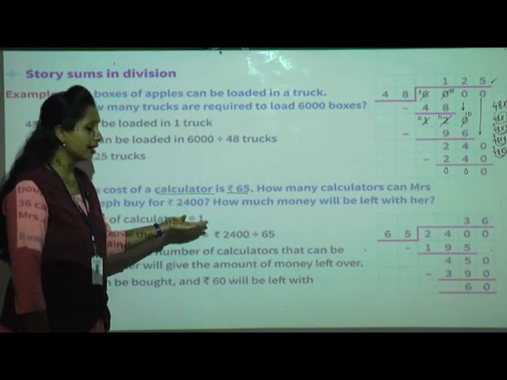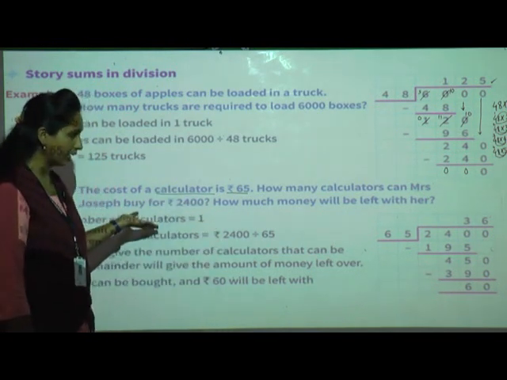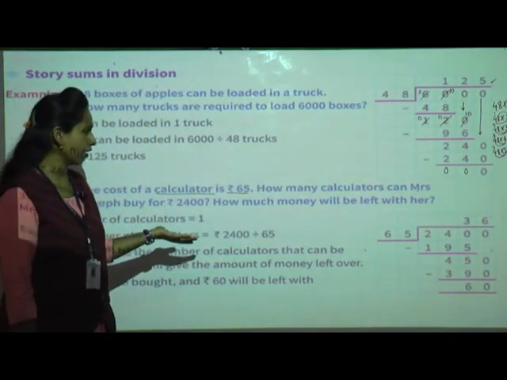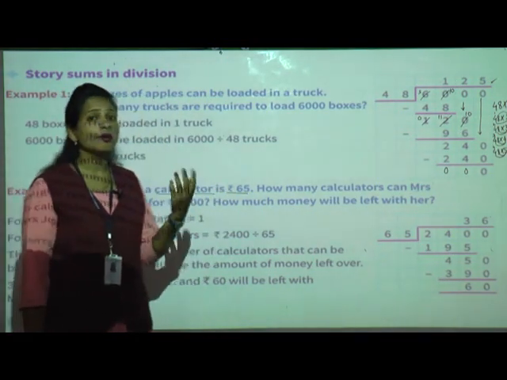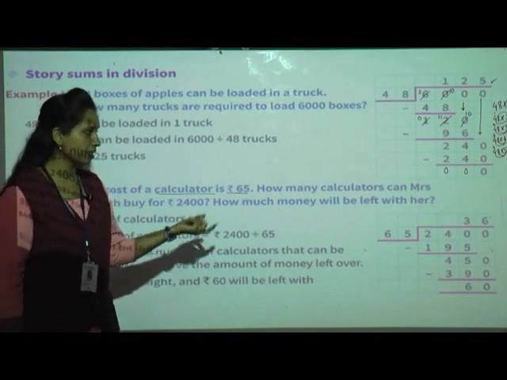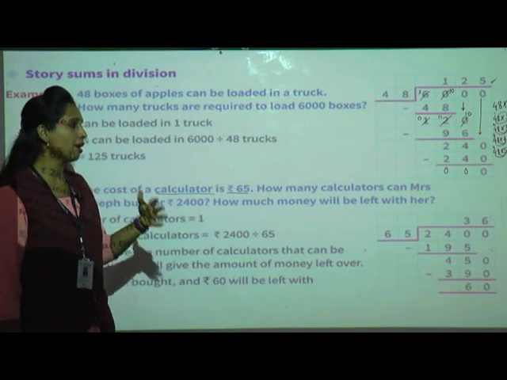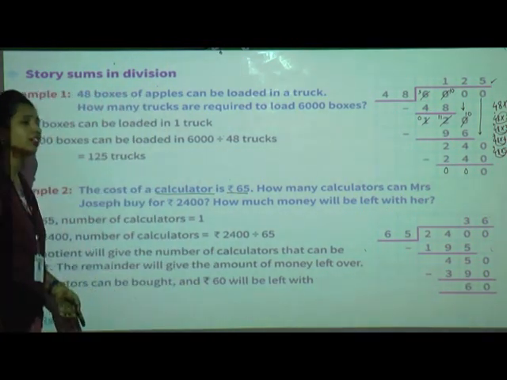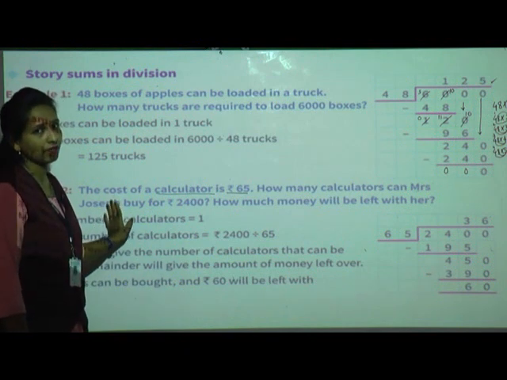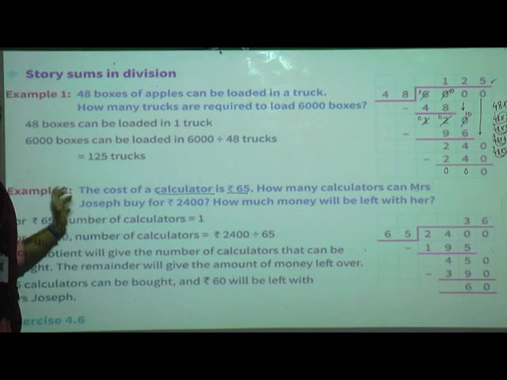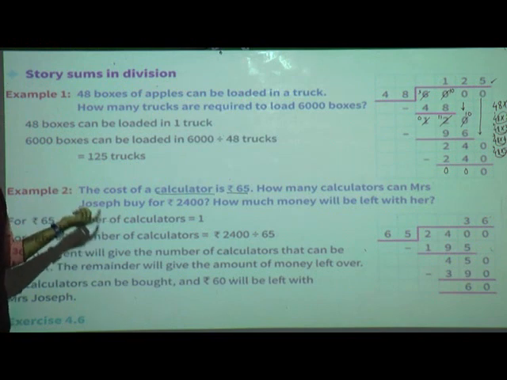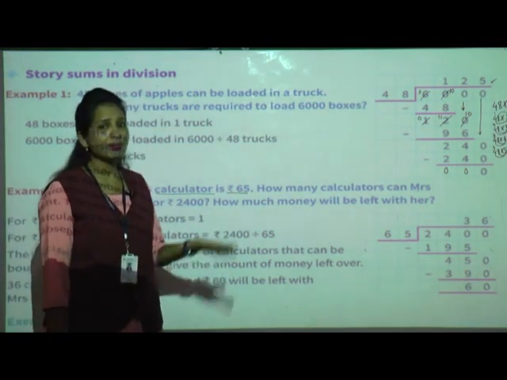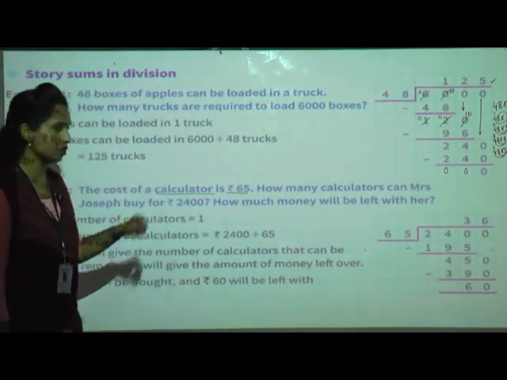In 2,400, we have to find out how many calculators can come and how much money will be left with her. After giving 2,400, each cost is 65. How many calculators can the shopkeeper give to Mrs. Joseph, and whatever money is remaining, how much will he return to her, we have to find out. Now see, whenever you are doing a story sum, try to understand the question. Once you understand the question, then you can decide exactly what to do, whether addition, subtraction, multiplication or division, isn't it?